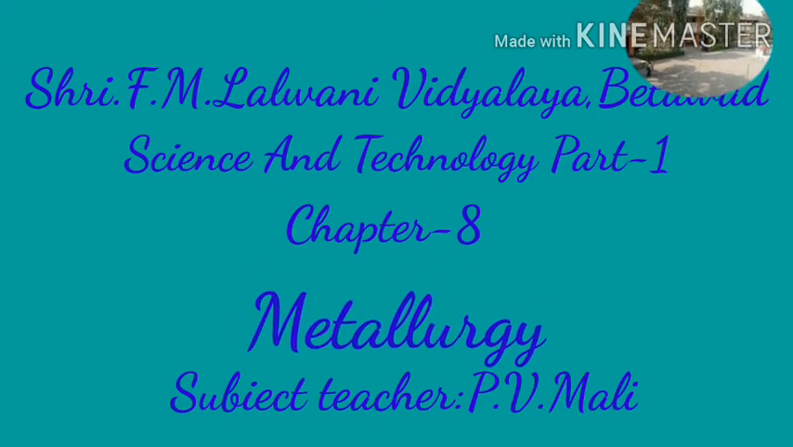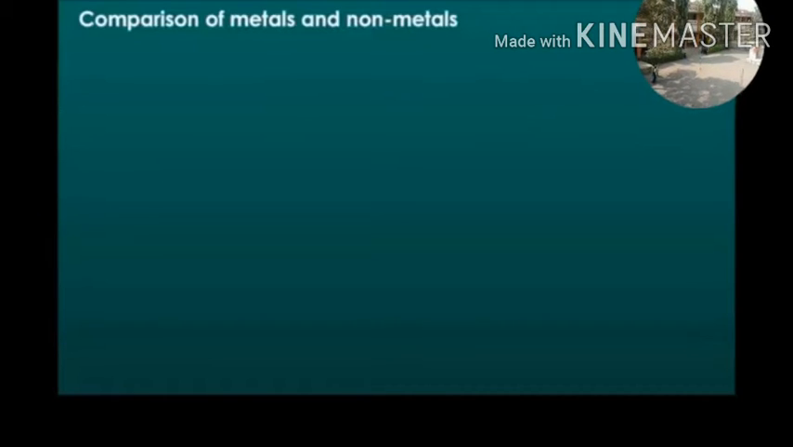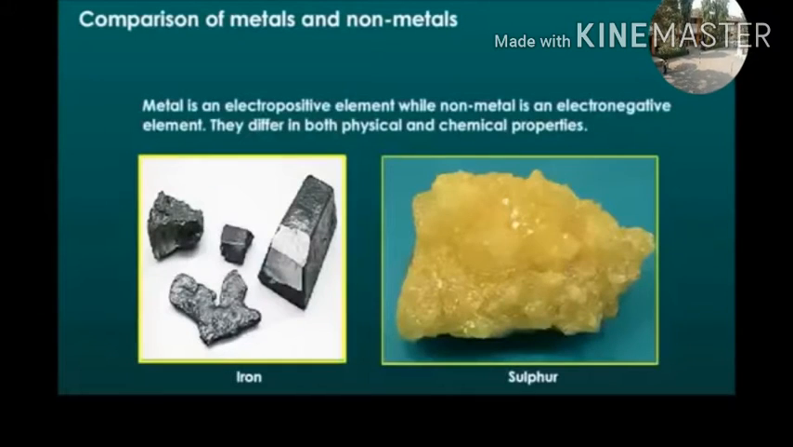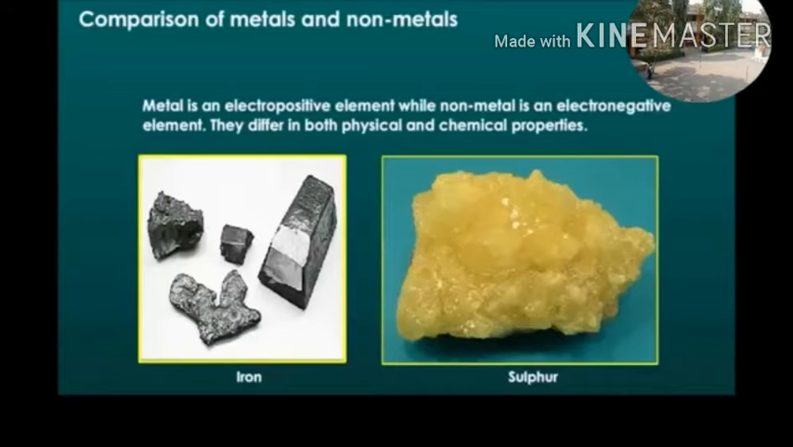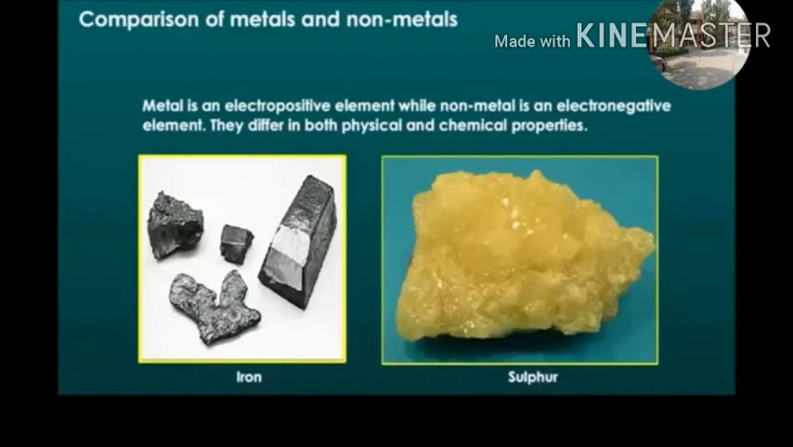Science and Technology Part 1, Chapter number 8, Metallurgy. Metals and non-metals. Metal is an electropositive element, while non-metal is an electronegative element. They differ in both physical and chemical properties. For example, iron and sulfur.